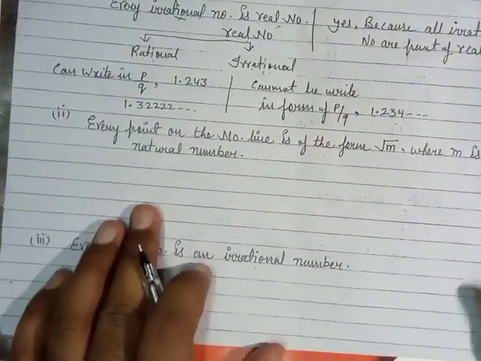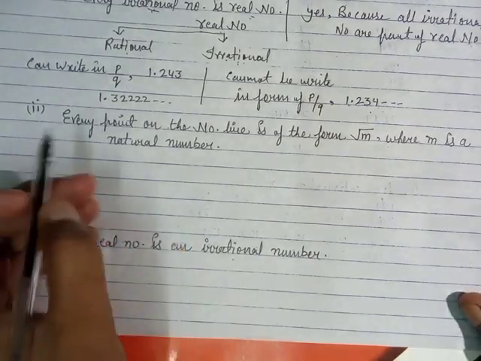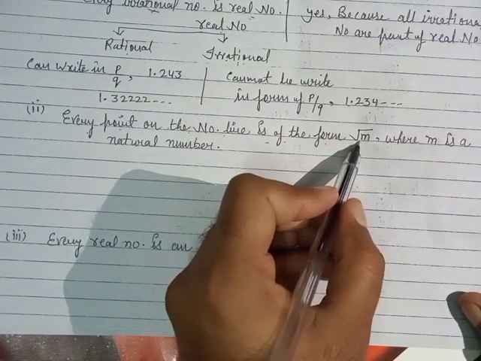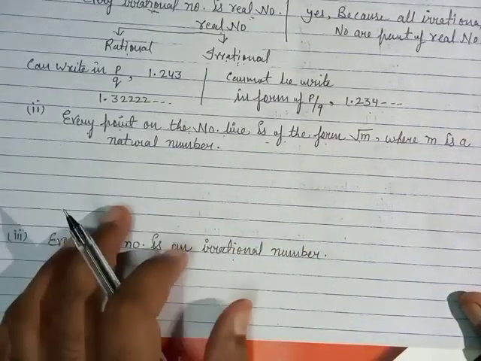Now we solve the second statement here. You can see every point on the number line is of form root m where m is a natural number.